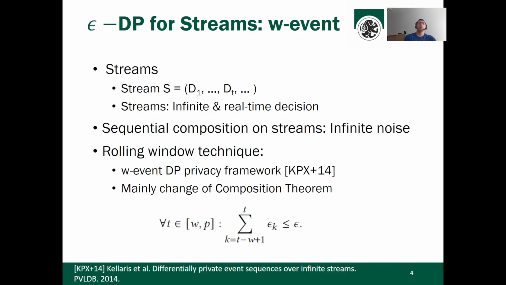The solution to this problem is w-event differential privacy, which applies a rolling window technique and changes the privacy guarantee as follows. Instead of protecting the stream entirely, we protect each rolling window of size w. This mainly is done by a change of the composition theorem, which says sum up the budget in each window of size w, and if the sum does not exceed the available budget, the guarantee holds.